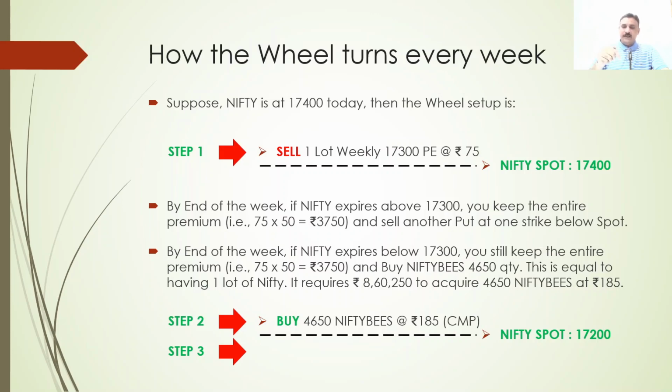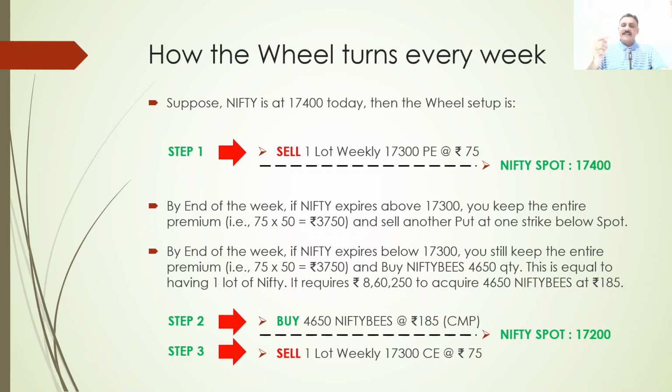If you are buying Nifty BeES, it means your put is either in the money, and probably it may be more than the premium you collected, so you are booking a loss, or you may be making a minor profit because the loss you are booking is less than the premium you collected, 3750. Both cases are possible. I do not want to complicate, so we will skip that value.